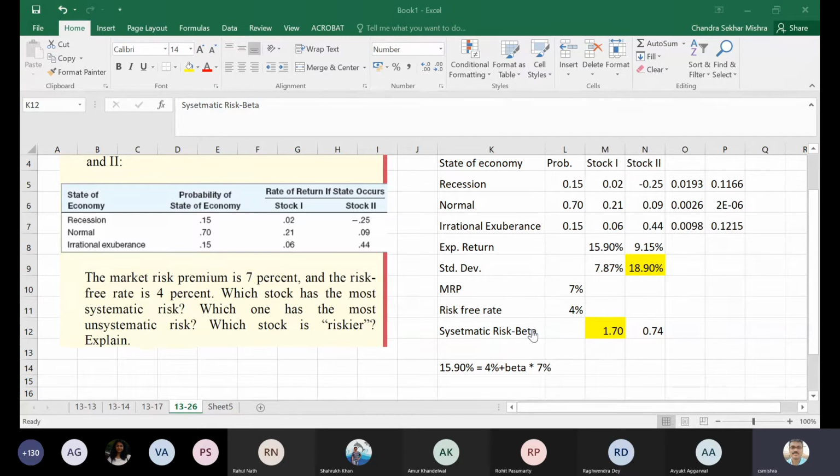Because your question was to find a segregate as such. You have standard deviation in the portfolio. So you have... 1 second. How did you find the column O and P? How did you find them? Can you just explain that once again? What exactly are column O and column P? I'll come to that. Just a minute. Please give me 1 minute. Let me clarify Avvik's point, then I go back.